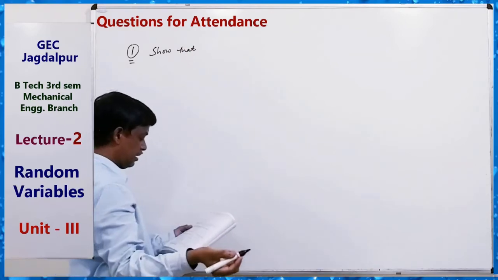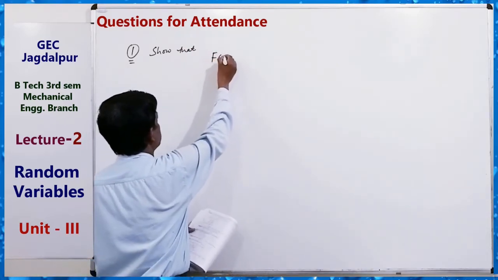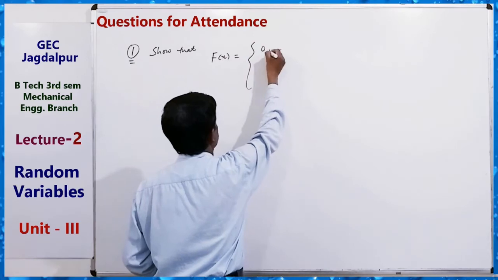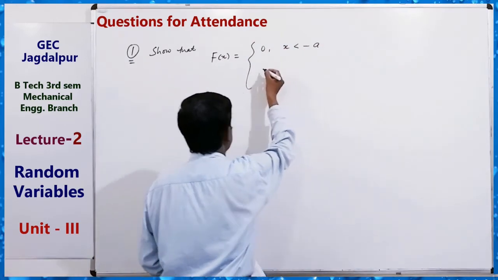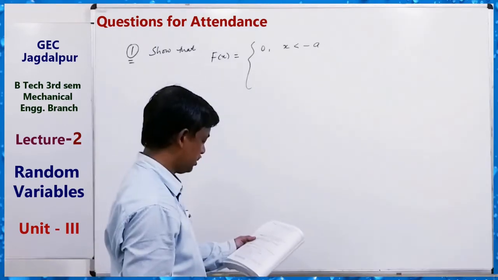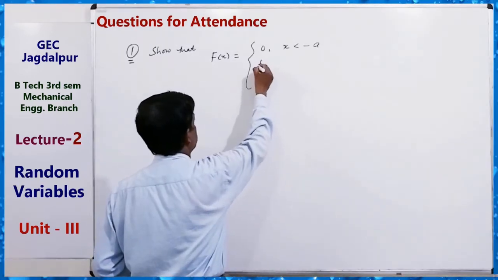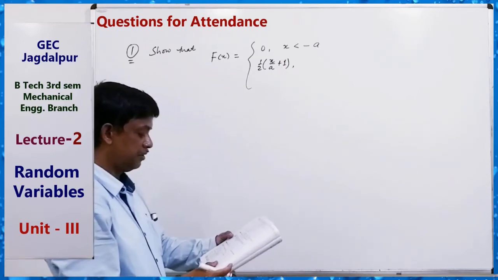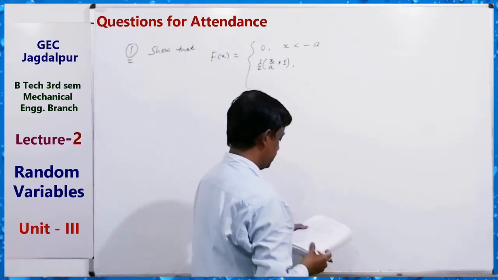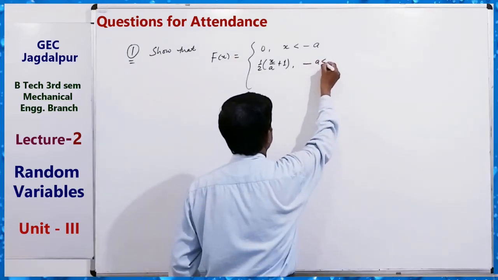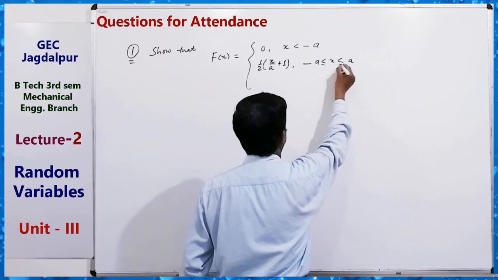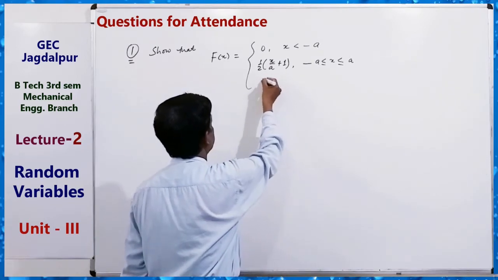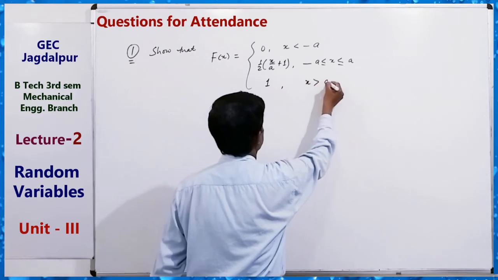Show that f(x) equals 0 for x less than minus a, half (x by a plus 1) for minus a to a, and 1 for x greater than a.